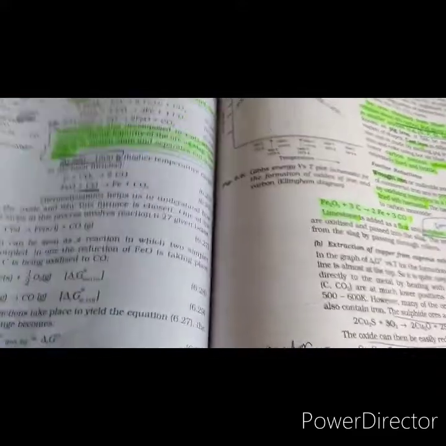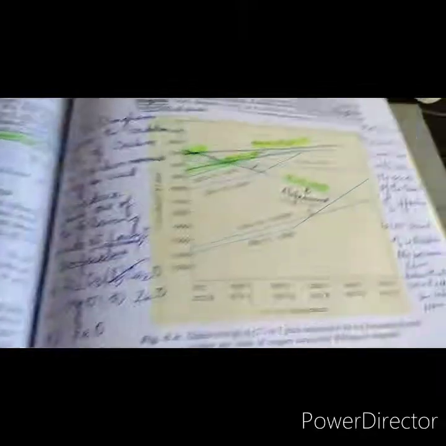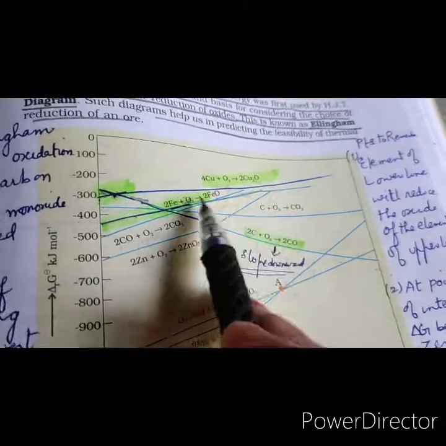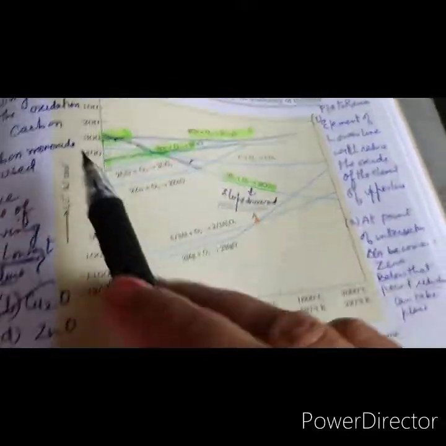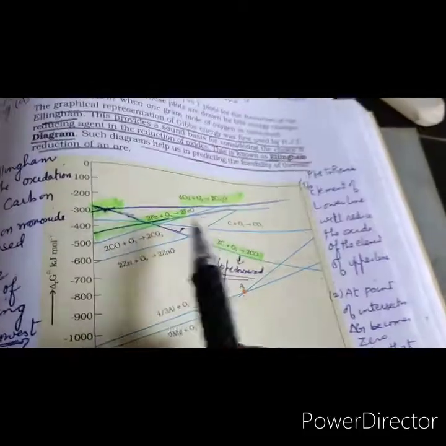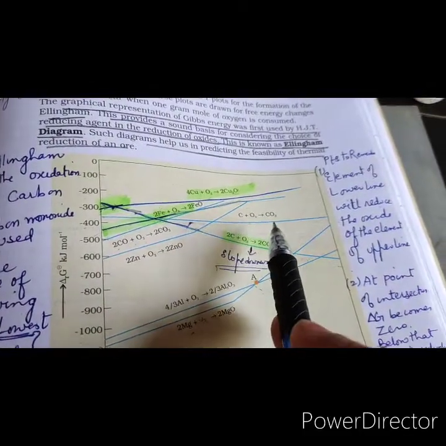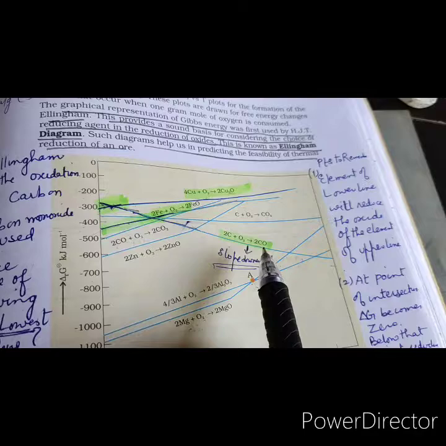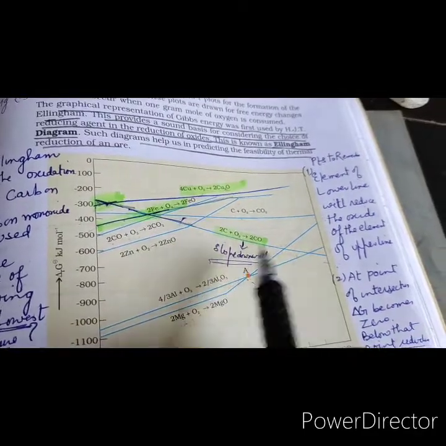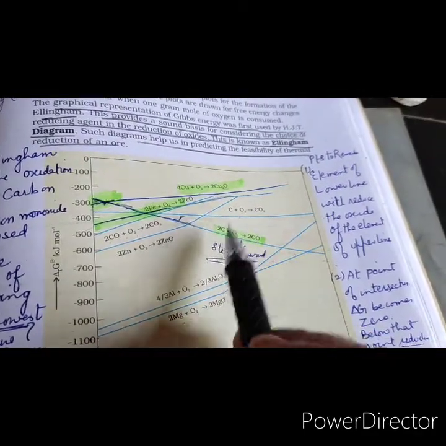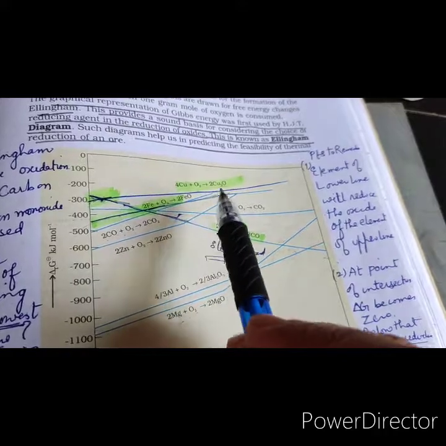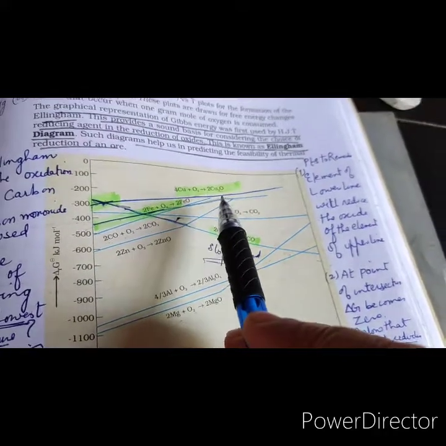Let me show you the Ellingham diagram again. You can see here the Cu2O line is at the top when we plot delta G versus T, and the carbon dioxide and carbon monoxide lines are below. So that means carbon can be used to reduce the oxide of copper.